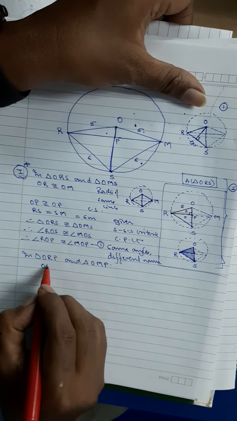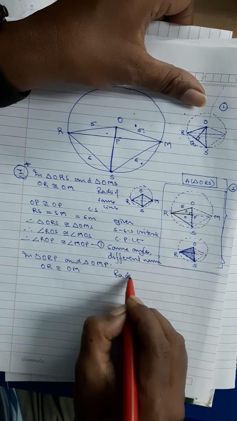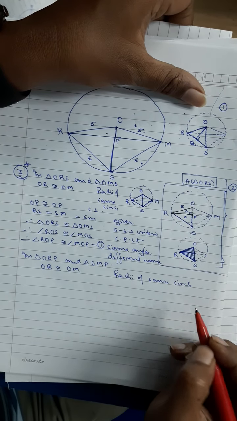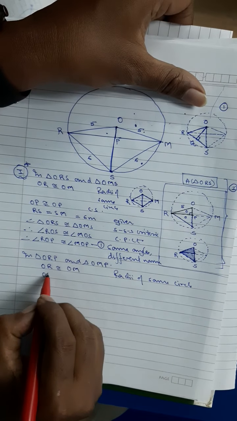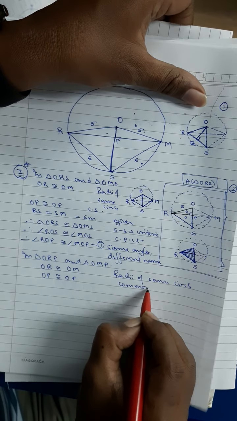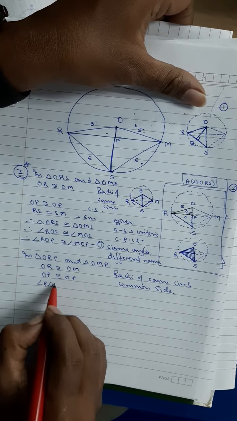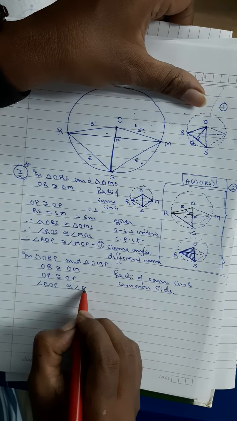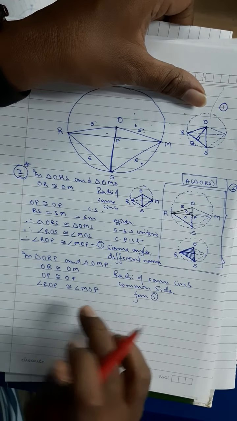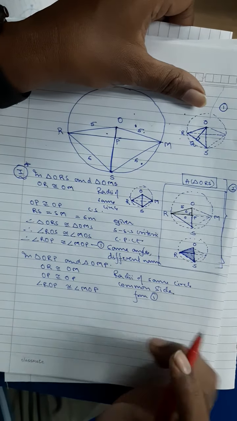Here again you will get OR is congruent to OM because they are radii of same circle. OP is congruent to OP because they are common side, and you will also get angle ROP is congruent to angle MOP because this is from 1. This we did not have, the third element we were not having, that's why we solved this.